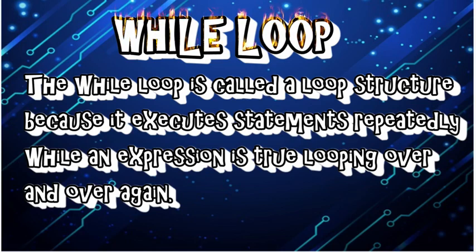Now talking about the while loop. A while loop is a loop structure because it executes repeatedly when the expression is true. The loop will execute when the expression is true, and the looping is done over and over again until the condition evaluates to false. So basically in all looping concepts, we execute the statement again and again until the condition is evaluated to false. As soon as the condition is evaluated to false, the program control will end.